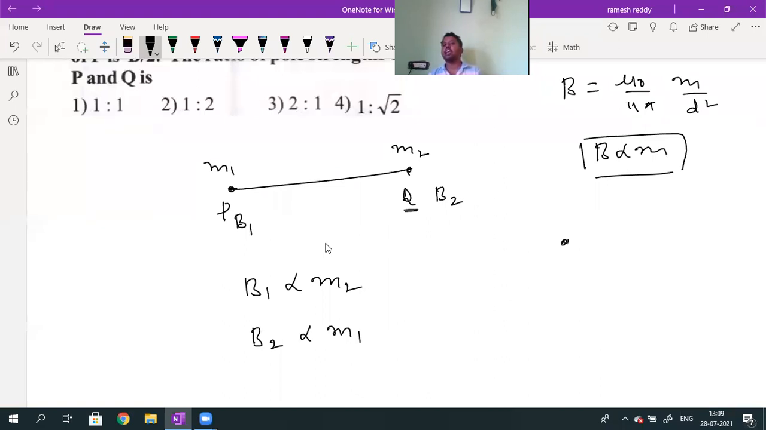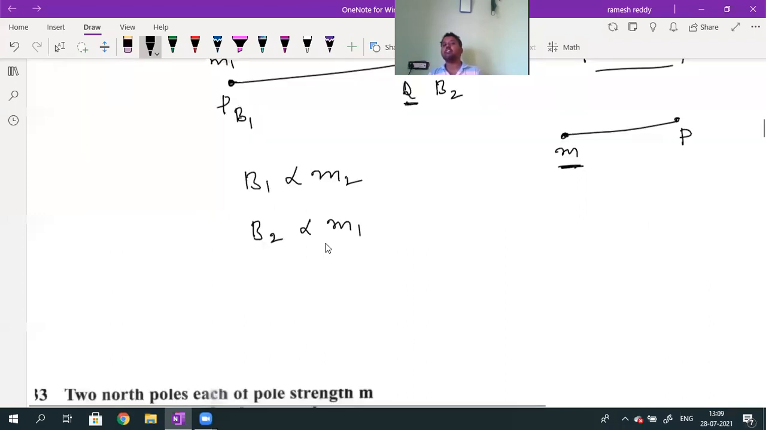Sir, why have you written this? If I want to calculate the magnetic field induction at point P, due to this pole strength, what is that value? Mu naught by 4 pi into m divided by d square. If I want to calculate the magnetic field induction at Q, the pole I need to consider is M1. If I want to calculate the magnetic field induction at P, the pole I need to consider is M2. So B1 is directly proportional to M2, and B2 is directly proportional to M1. B1 is the induction at P, B2 is the induction at Q. So B1 by B2 is given by M2 divided by M1.